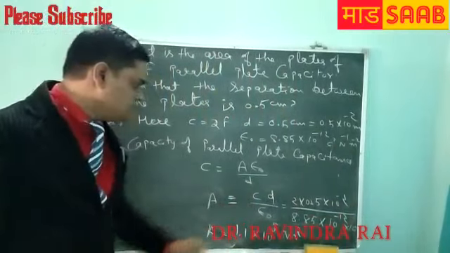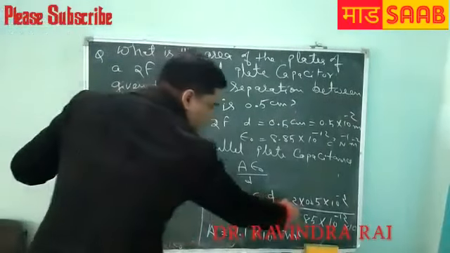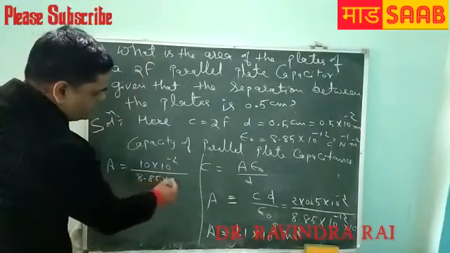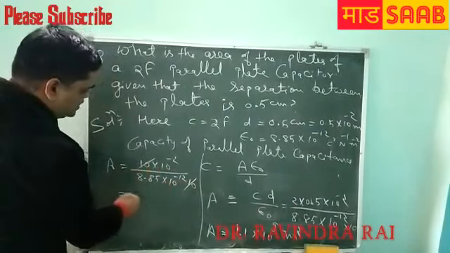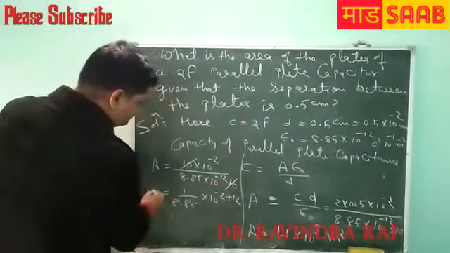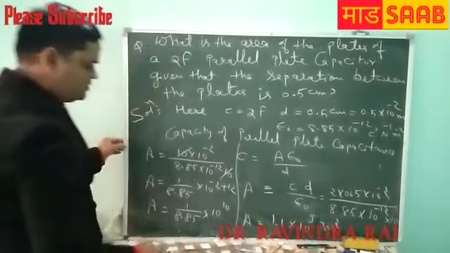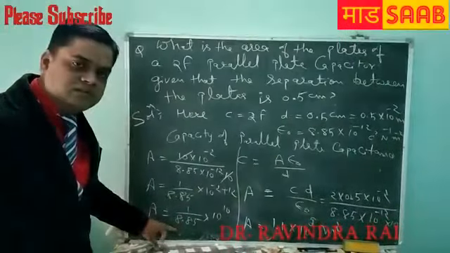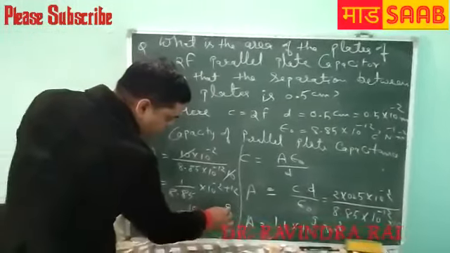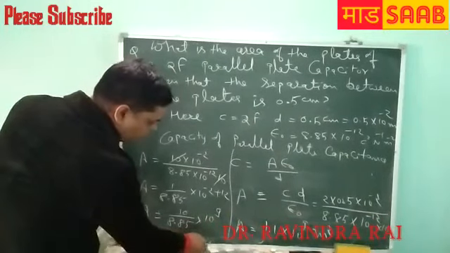A equals 1 by 8.85 into 10 to the power 12, which is 1.185 into 10 to the power 10 by 10, so about 1.1 into 10 to the power 9.